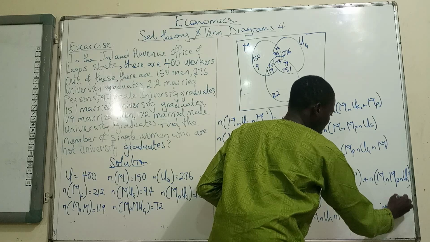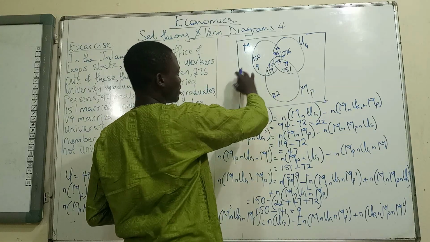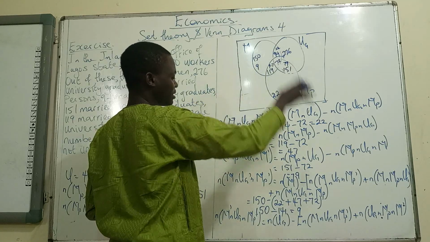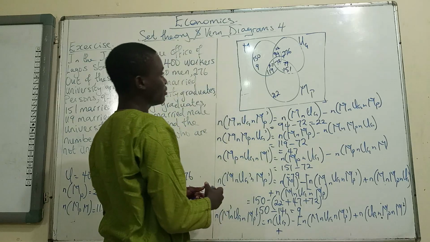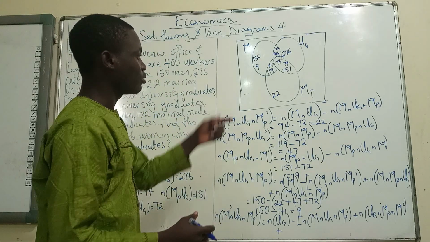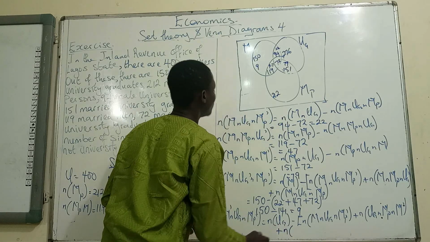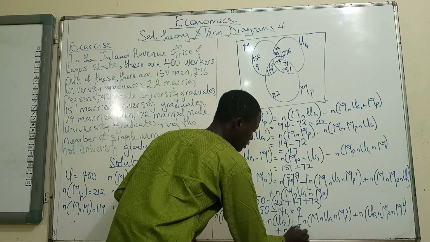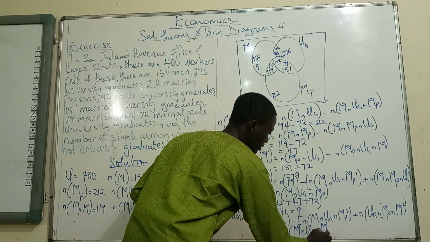M, that's men, is not part of it, M prime. Then we add the number of people that are undergraduates and men and married. And that is going to give us cardinality of M intersection UG intersection MP.